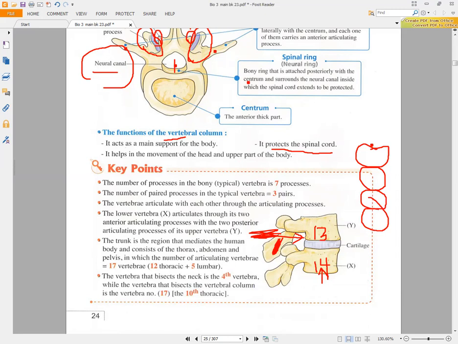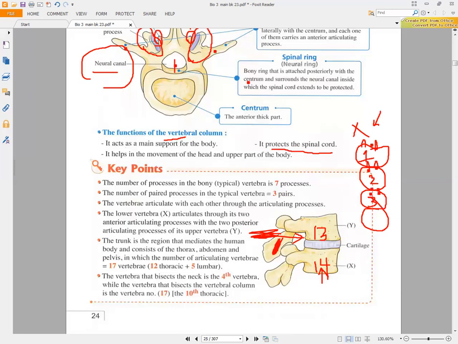If you look here, you will find that we have two anterior articulating processes and two posterior articulating processes. The two anterior processes of the first vertebra are not sharing in the articulation. Vertebra number 1 has two posterior processes that articulate with two anterior processes. Vertebra number 2 has two posterior processes that articulate with two anterior processes.